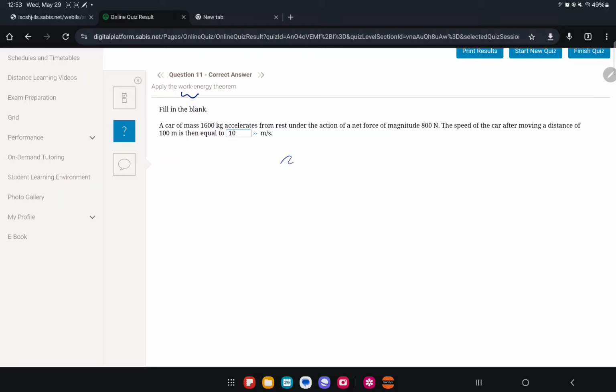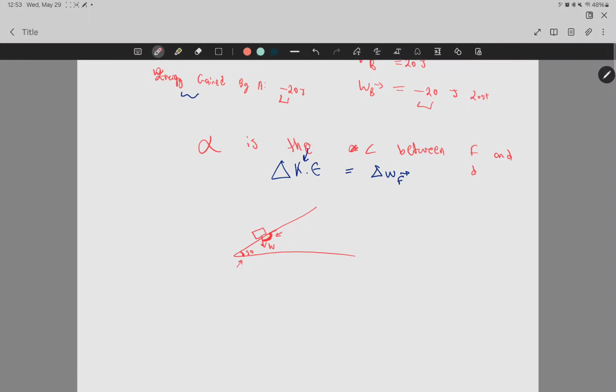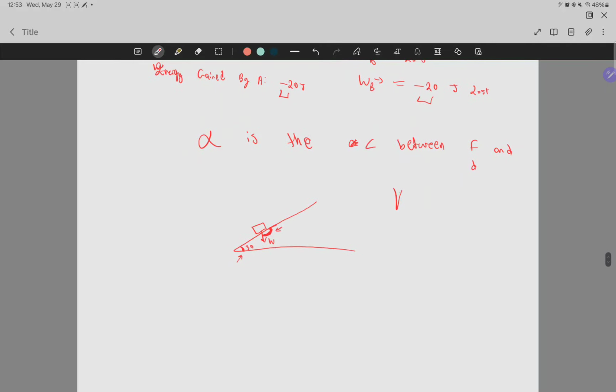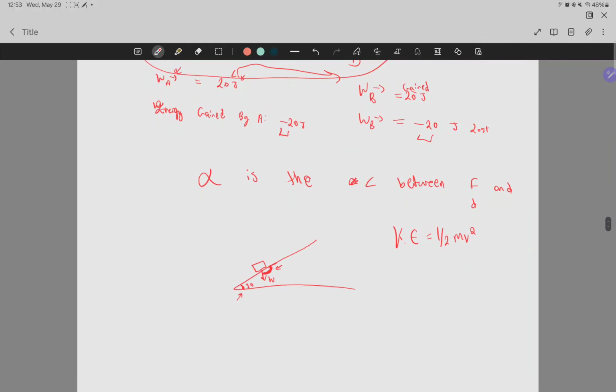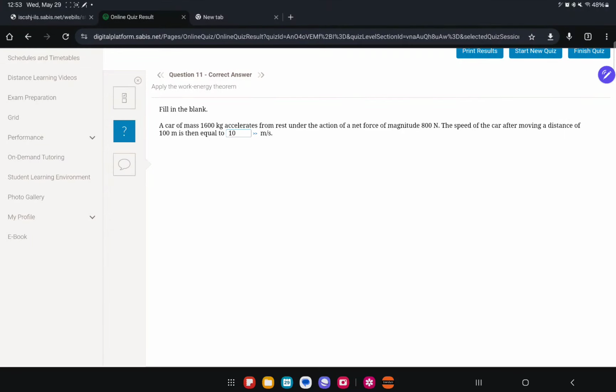Okay, back here, the work energy theorem is delta KE equals delta W. The change in kinetic energy is equal to the work done. Kinetic energy equals half mv squared. Memorize that, I guess. The change in kinetic energy is equal to the change in W.